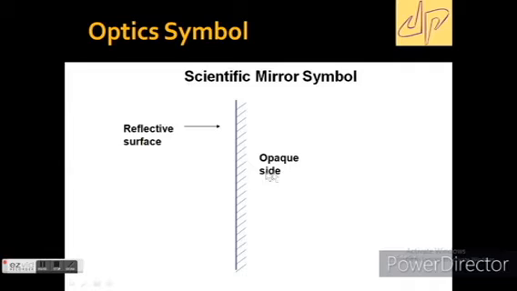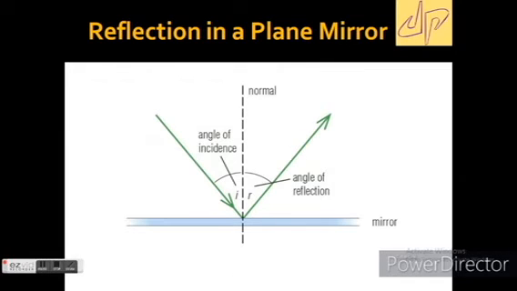The back side of the mirror is usually painted, so we call that side the opaque side, and the front side where we see our face is known as the reflective surface. This is an important note about the mirror diagram. Just remember this.